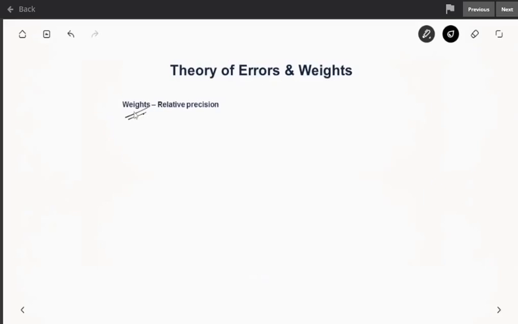Next we'll see about weights. Weightage is nothing but how trustworthy that data is. Suppose you measured A to B, how trustworthy is your measurement of AB.